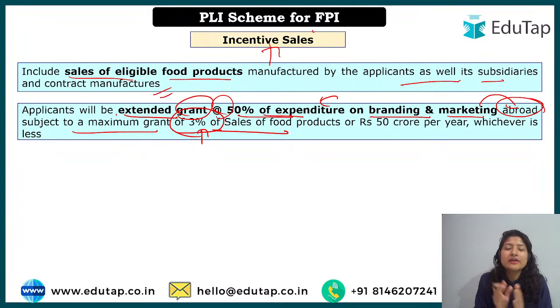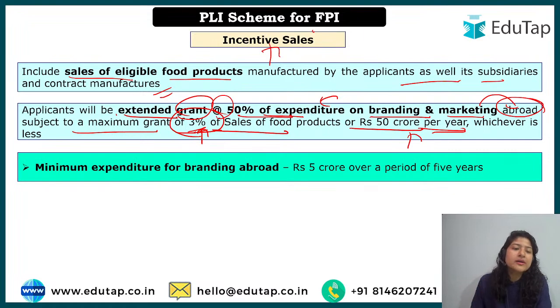So for the sales component, you will get either 3% of whatever sales you have made as an incentive, or 50 crore per year, whichever is less, because the government, of course, can't give you everything, right? That is why some limitations have been set for marketing and branding. 50% will be given, and apart from that, 3% of sales for food products, or 50 crore per year.